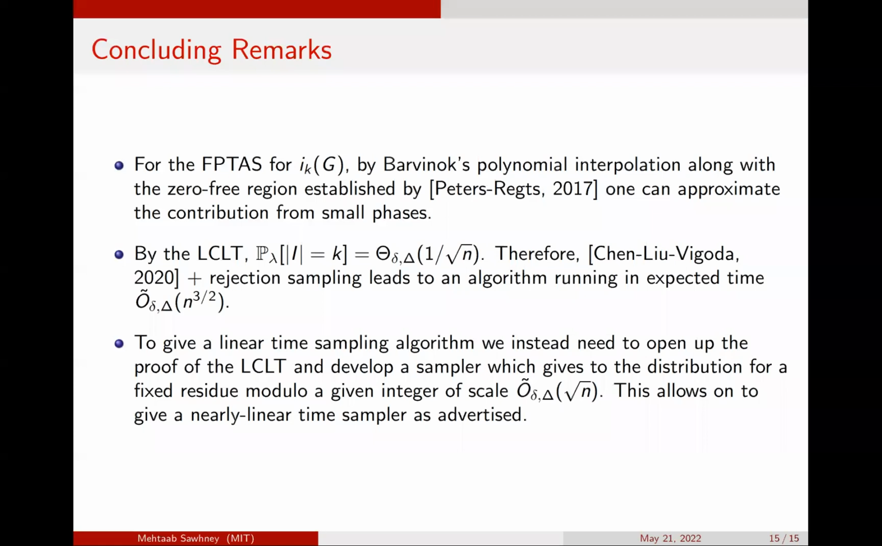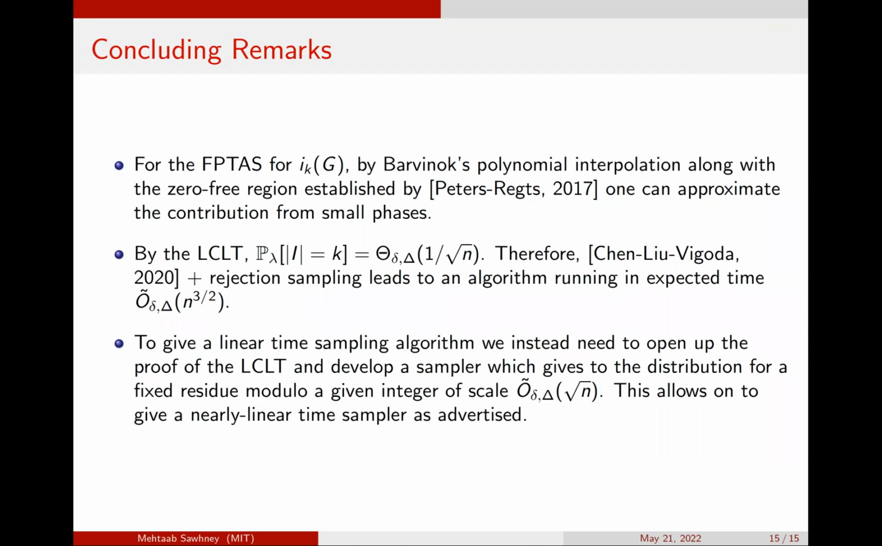To get our sampling algorithms by the LCLT, we know that by choosing an appropriate value of lambda for our size k, we can make it so that the probability that we sample from the hardcore model and get our desired size k is at least 1 over square root of n. Then using results regarding mixing of Glauber dynamics established by Chen, Liu, and Vigoda, plus rejection sampling, one can obtain an algorithm which gives a uniformly random independent set of a given size in time n to the 3/2.